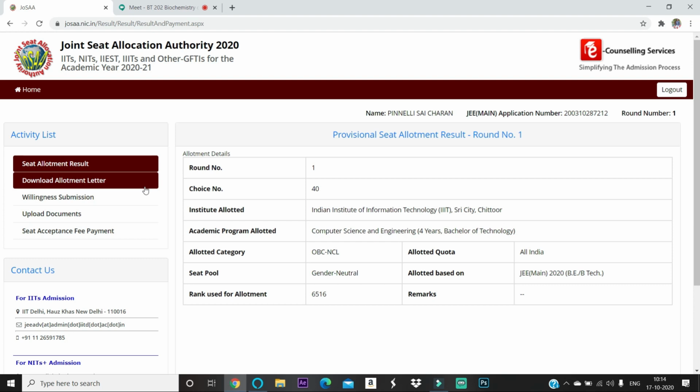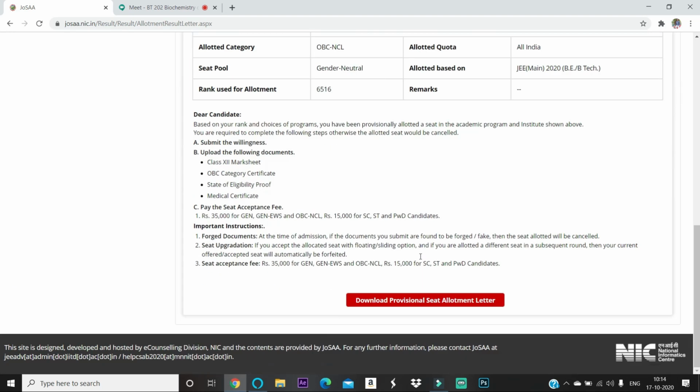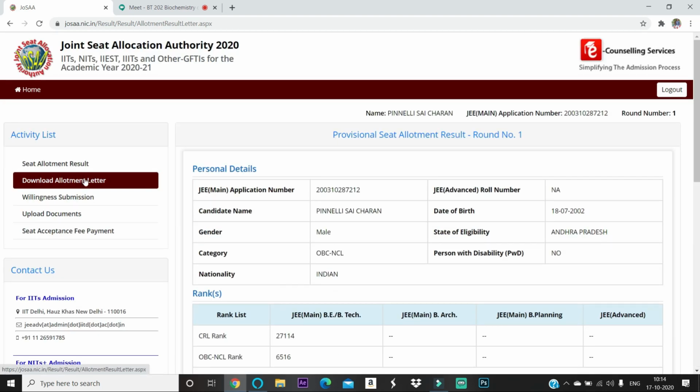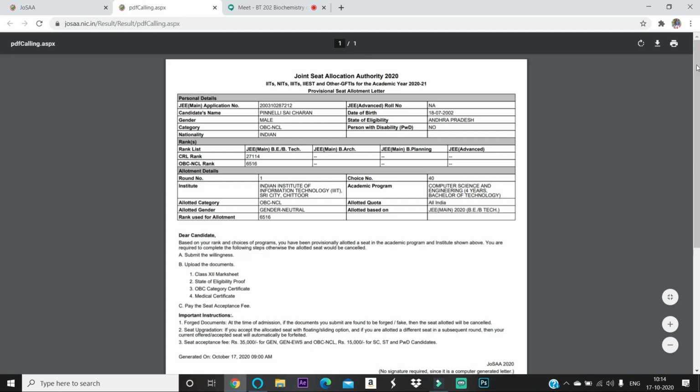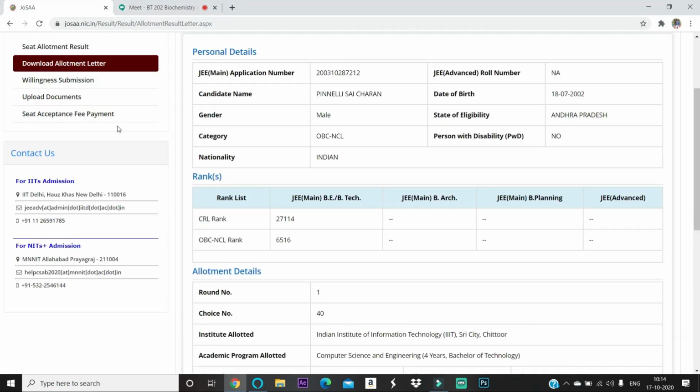So this is done. If you want to download this, you can come here and click download allotment letter. This is called the seat allotment letter. If you press download now, you can download it from here. So now let it be.